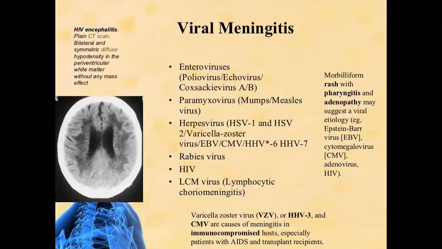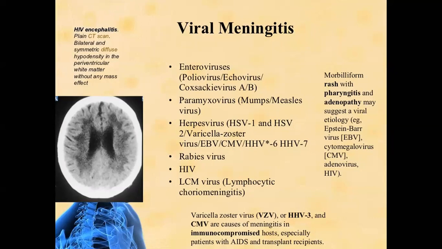Viral meningitis is a benign condition. The history is very short. The patient has a history of 5 to 7 days of high grade fever, headache, and altered level of consciousness. The common organisms for viral meningitis are herpes simplex virus, rabies virus, and enterovirus. There is no specific treatment for viral meningitis, just supportive treatment should be given.